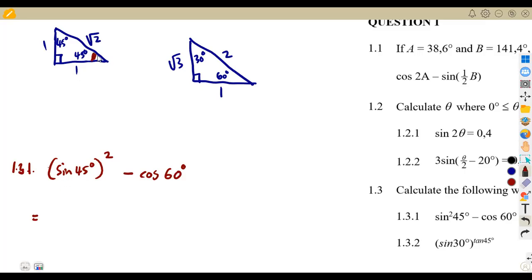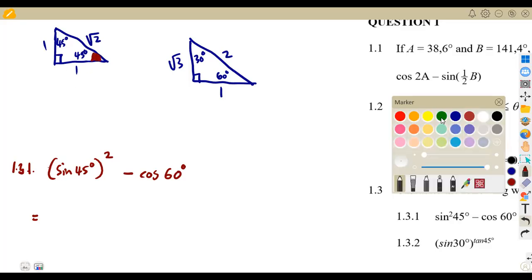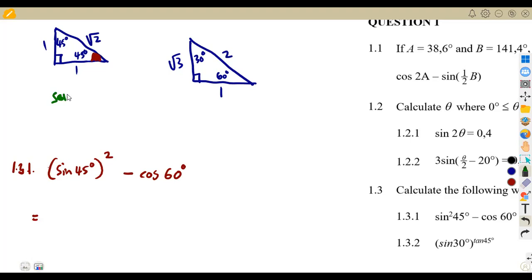So according to the 45 degrees, we know that our ratio is supposed to be opposite. All right, let us write our SOHCAHTOA concept. So back to our mnemonics, that is SOHCAHTOA like this, which is the sine is opposite over the hypotenuse. So according to this angle here, this is going to be our opposite.